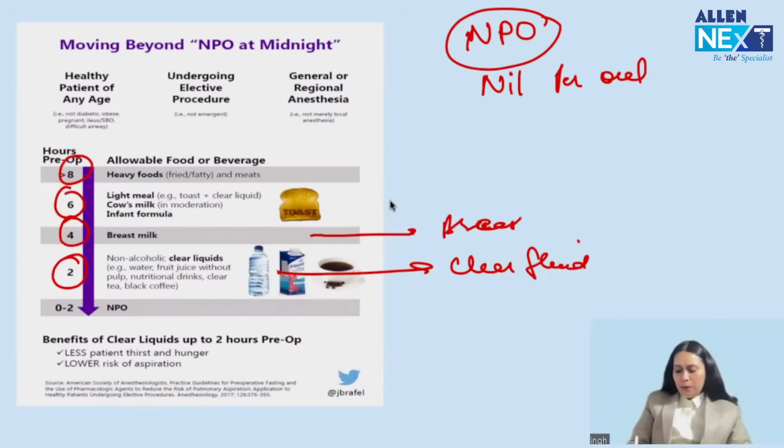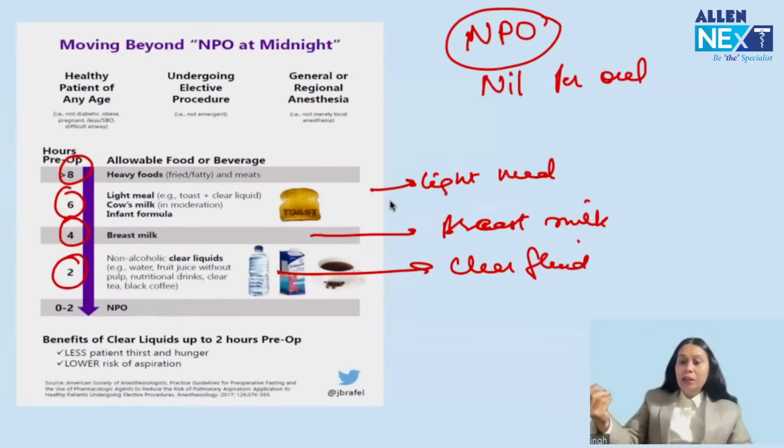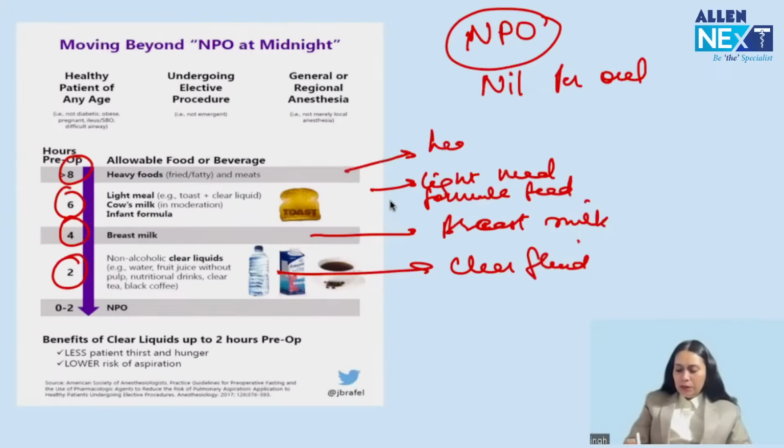Children on breast milk, we keep 4 hour NPO. Last breastfeed 4 hours prior. Adult or children, any light meal, 6 hours. And children on any other formula feed, 6 hours. Formula feed, any feed, lactogen, anything, 6 hours. And 8 hours for heavy meal. Got it? Okay.